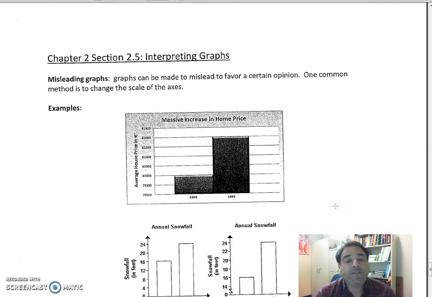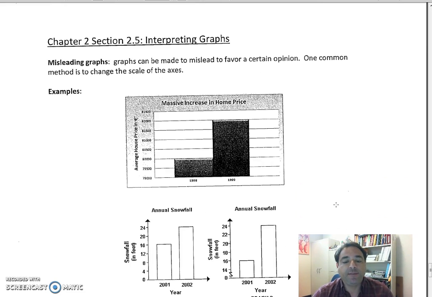Okay, be careful when interpreting graphs. For example, this one shows 1998, small bar, 1999, much taller bar, and you're like, wow, there's a big increase in home price. But if you look at the scale, 1998 was 80,000, 1999 was 82,000, only a 2,000 difference, which could be a lot, but the graph makes it appear like a very big difference, so be careful.